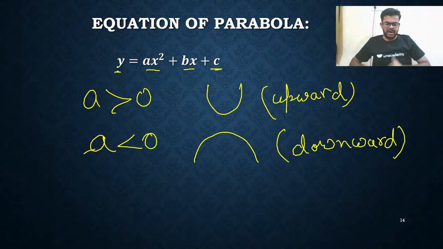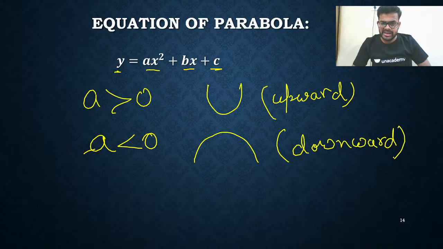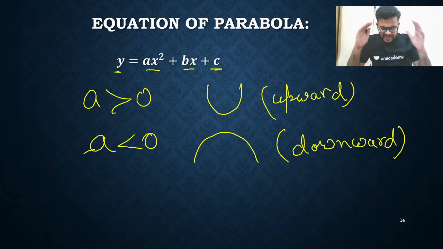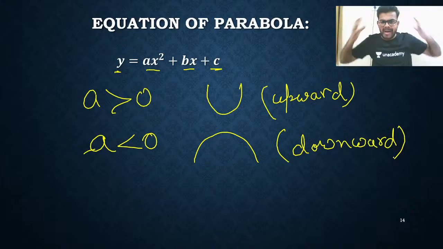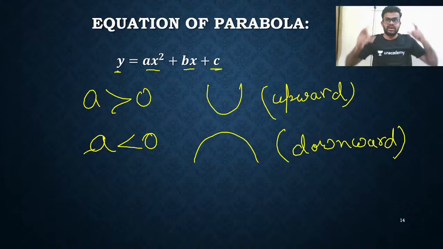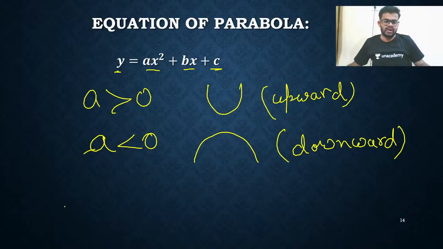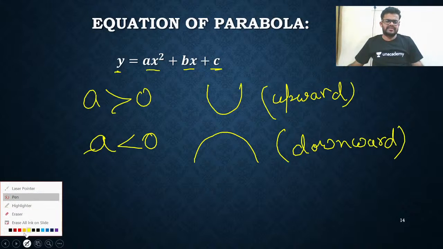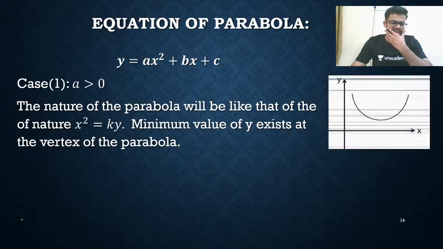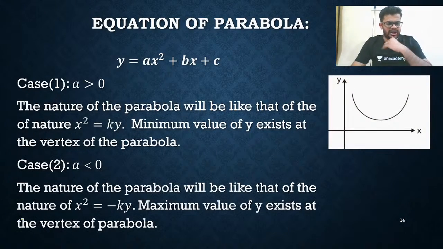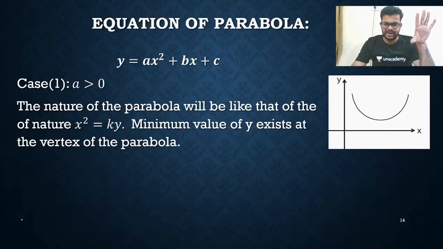Mind it, remember. Very important, my dear. Just by seeing the question or by looking at the equation, you should get the idea that the curve will be like this. That imagination should come in your mind. I am erasing this. I hope you got this. If a is greater than 0, it will be an upward parabola, and if a is less than 0, it will be a downward parabola. That's all. These are the things I already explained to you.